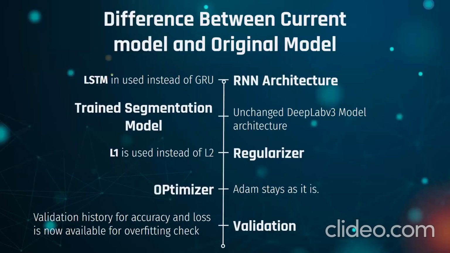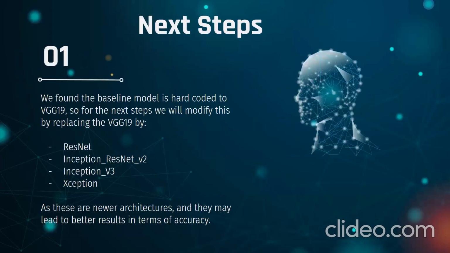So to wrap up the differences between our current model and the original model, now we are using LSTM instead of GRU for the RNN architecture. Regarding the segmentation model, we left the DeepLab V3 model unchanged from the baseline model. We also now use L1 instead of L2 regularizer, and for the optimizer, we stayed with Adam. And regarding validation, a validation history for accuracy and loss is now available for the overfitting check.